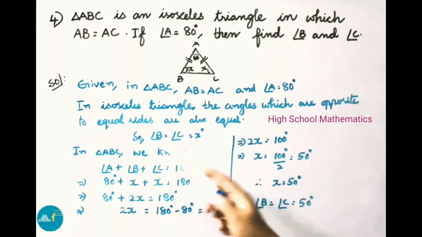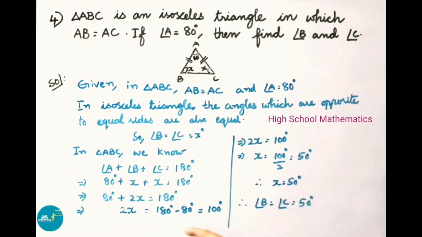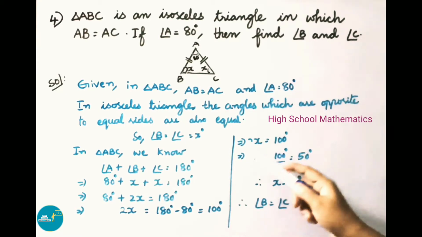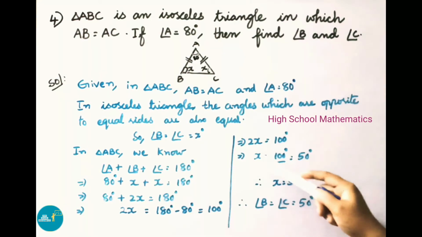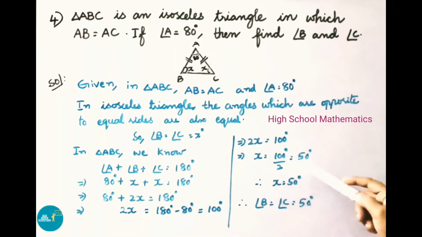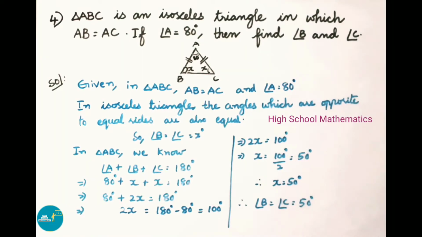Plus 80 degrees, on transposing it becomes minus 80. So 2x equals 180 minus 80, that is 100 degrees. That implies 2x equals 100 degrees. Here 2 is multiplying, on transposing it becomes divided by. So x equals 100 degrees by 2, that equals 50 degrees. Therefore the x value is 50 degrees. Therefore angle B equals angle C equals 50 degrees.